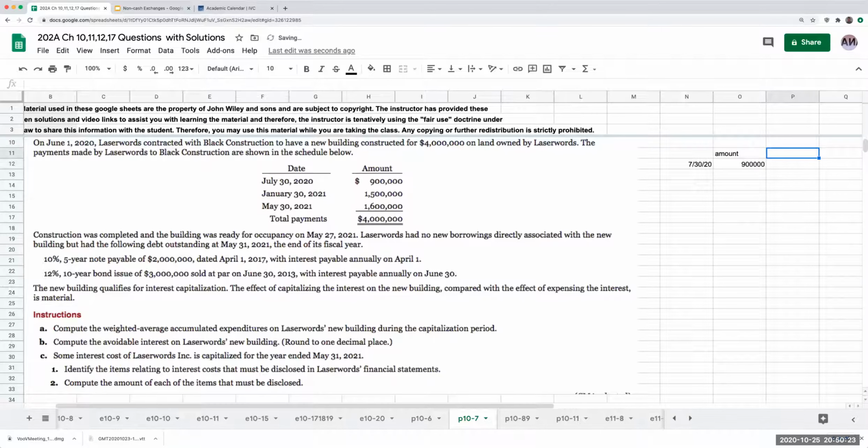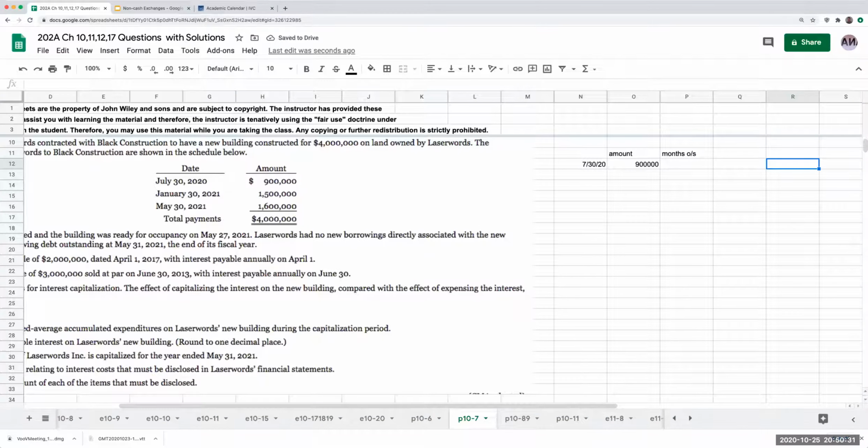What I'm asking here is, what is the months outstanding for the year? This is going to be July 30th through May 31st. If we count it out on our fingers, we have August, September, October, November, December, January, February, March, April, May. So this is a total of 10 months.